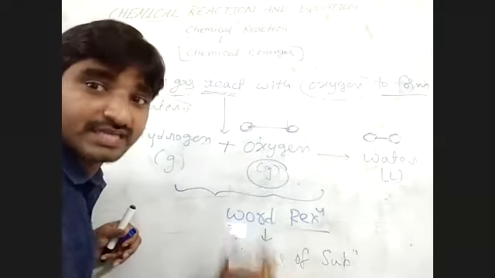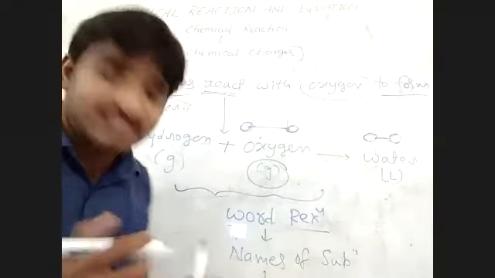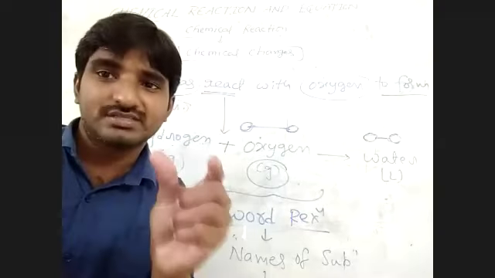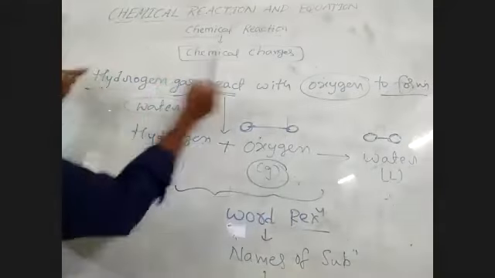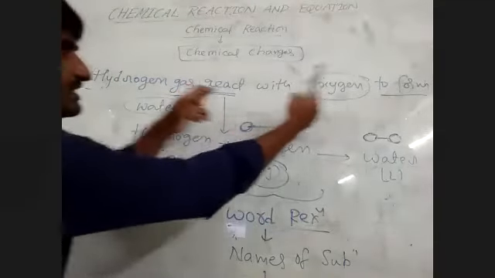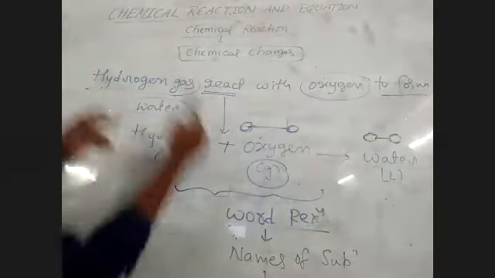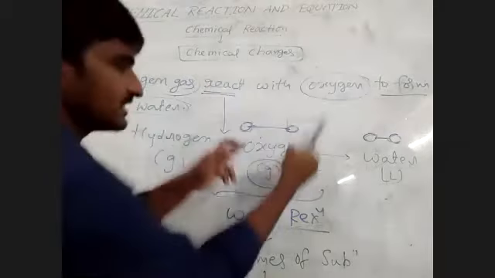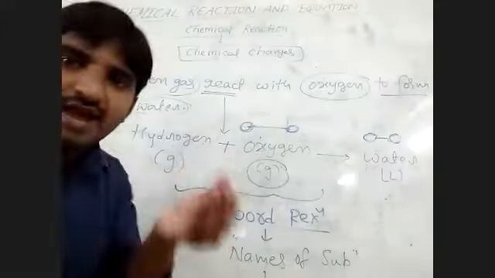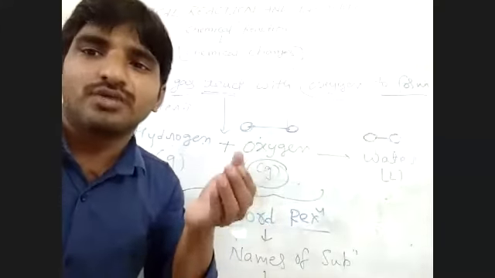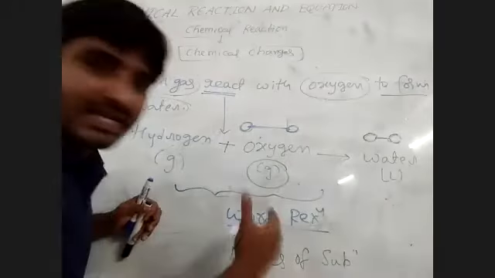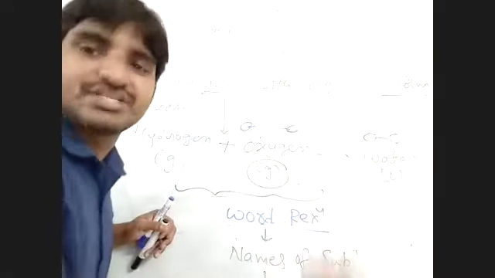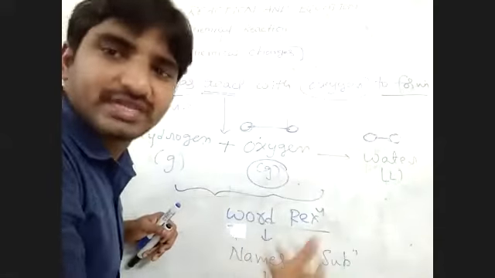Please understand, a word equation means writing the substances in simple terms, in word form. Say hydrogen: hydrogen gas reacts with oxygen gas to form water. Hydrogen is one simple term, oxygen is one simple term, water is one simple term. Whenever you write using such simple terms, it is known as a word equation or word reaction. Next, the word equation is converted to a symbolic equation. How do we write the symbolic equation?